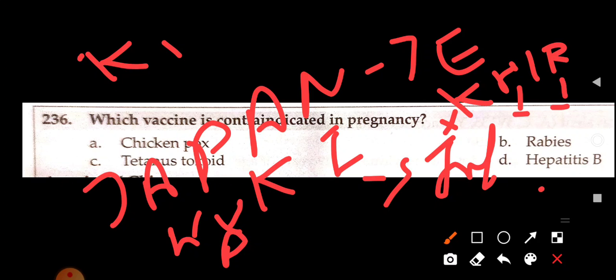Hepatitis B, R for rabies. Okay, and you have to memorize tetanus toxoid. So the remaining vaccine here is chicken pox. So the answer here is chicken pox. Okay.